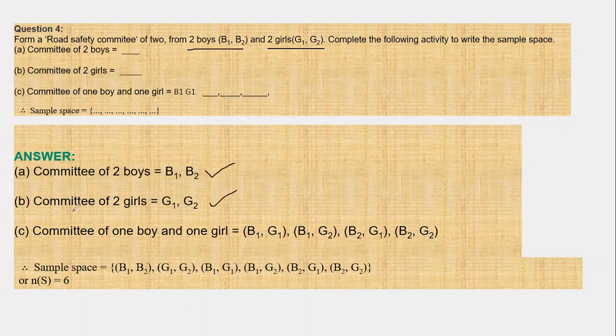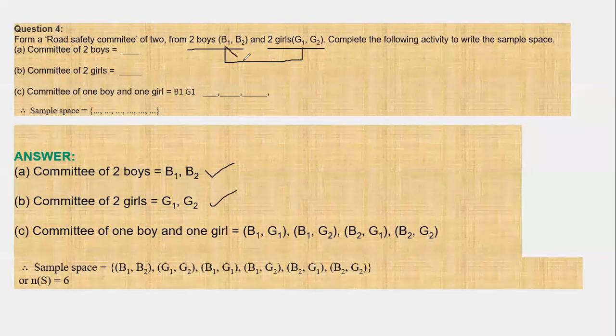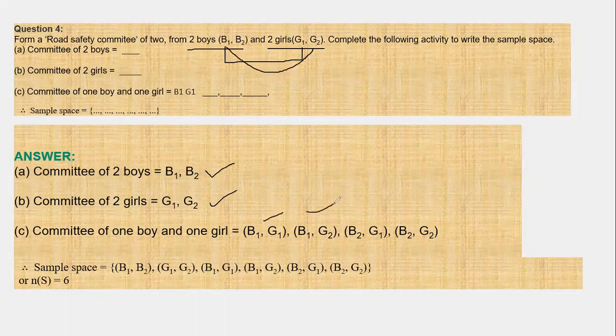Committee of one boy and one girl: B1, G1. Then B1, G2. Then B2, G1. Then B2, G2.